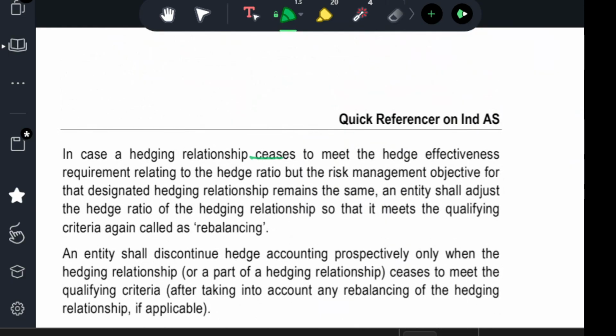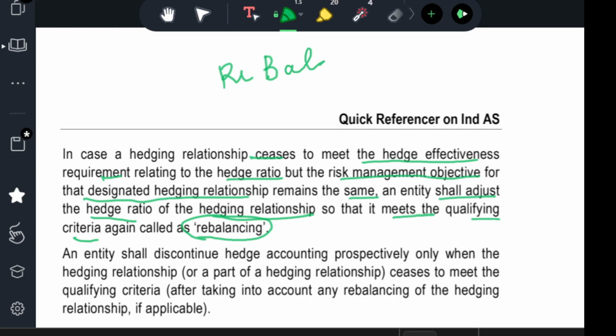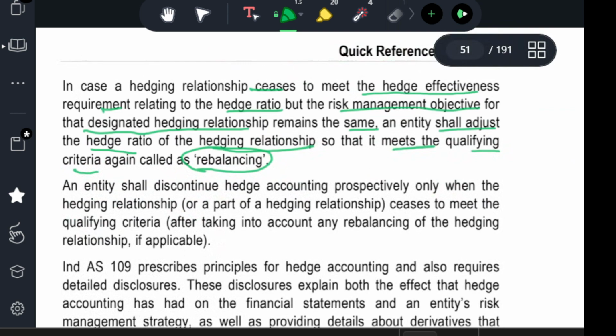If a hedging relationship ceases to meet the hedge effectiveness requirement related to the hedge ratio, but the risk management objective of the designated hedge relationship remains the same, the entity shall adjust the hedge ratio of the hedging relationship so that it meets the qualifying criteria again. This is called rebalancing. When there is a difference in the hedge ratio, the quantity and the agreement should be the same. If it is not the same, it does not meet the criteria. There is a financial risk in management, so they need to balance it.